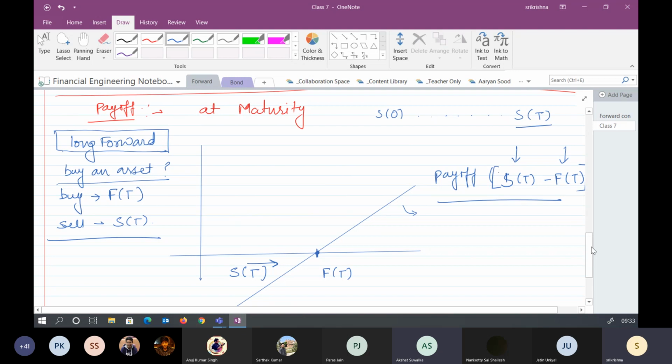Sir, what is the y-axis here? The y-axis is profit, I can say. So this is the equation of this line.